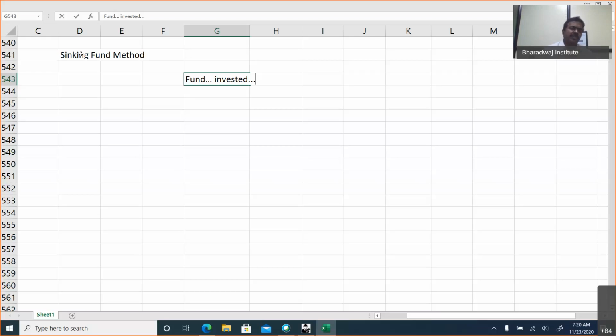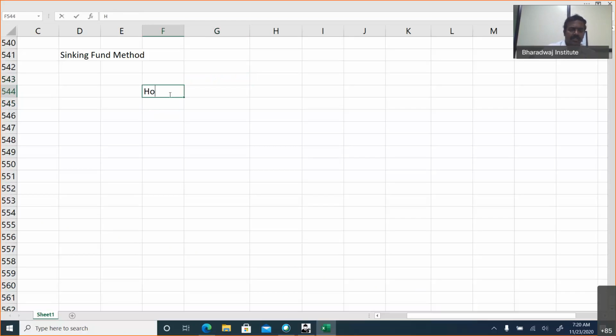Let's assume 900 crores is invested annually: first year 900, second year 900, third year 900, fourth year 900, and so on. You will keep appropriating. So 900 into 4 or 5 gives us 4,500 crores. When you invest, you will also get interest. Along with that, it will become 5,000 crores. So this is the concept behind the sinking fund. Annual appropriation is done and the amount is invested.